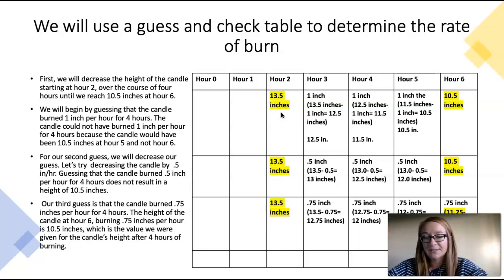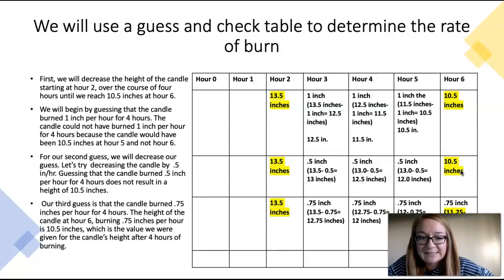Guessing that the candle burned 1/2 inch per hour, at hour 3 we have 13.5 inches minus 1/2 inch, which gives us 13 inches. Subtracting 1/2 inch from 13 inches in hour 4 gives us 12.5 inches. Hour 5, we see that 1/2 inch less than 12.5 inches is 12 inches. This is burning too slow, and so we won't get to the 10.5 inches at hour 6. This isn't the correct rate of burn for us.